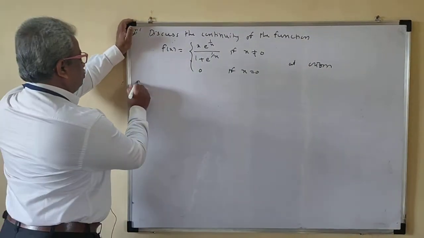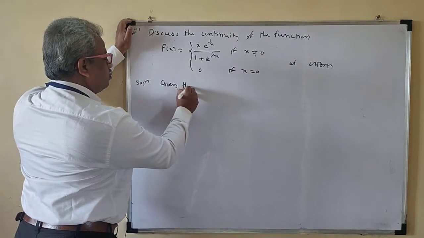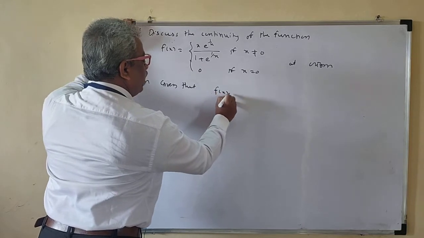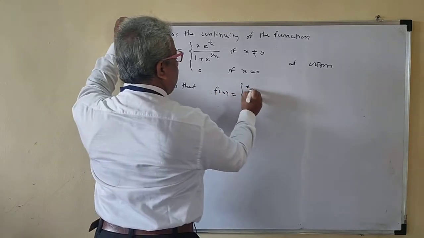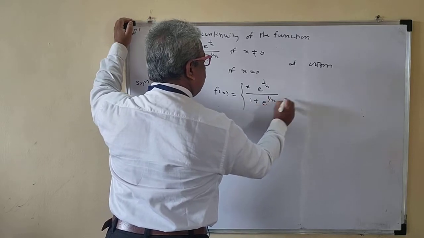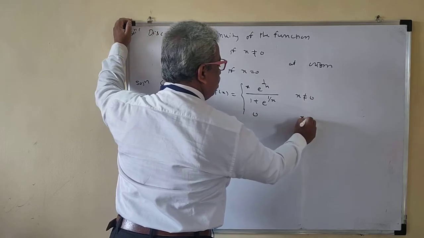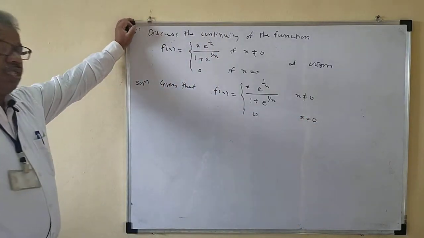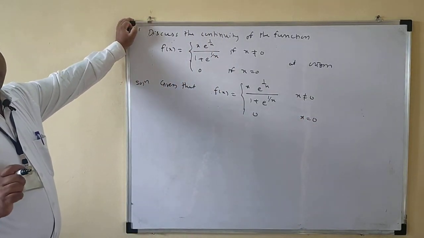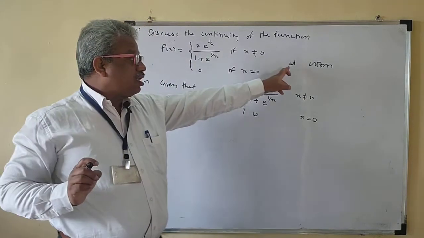Solution. Given that f of x is equal to x e raised to 1 by x upon 1 plus e raised to 1 by x for x not equal to 0, and equal to 0 if x is 0. We have to discuss the continuity at 0.